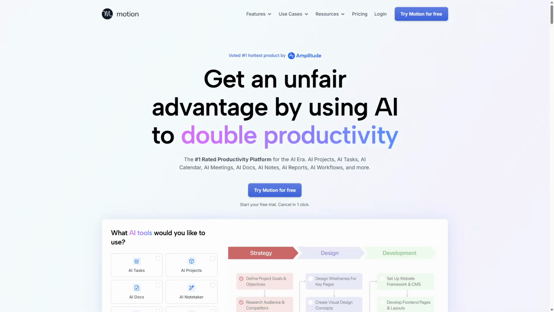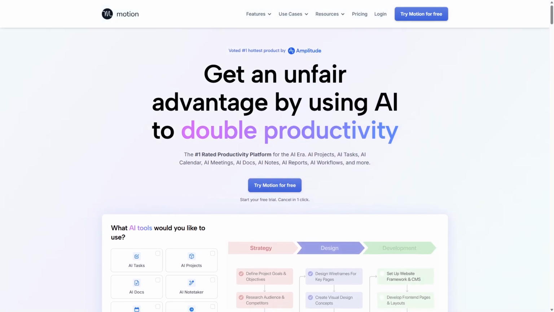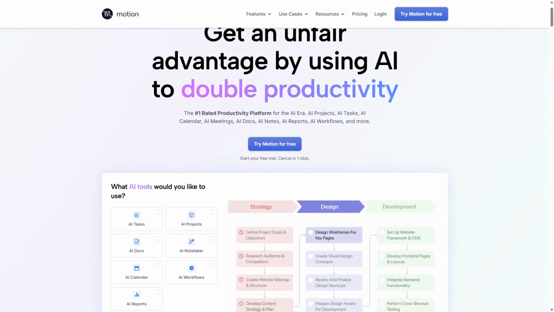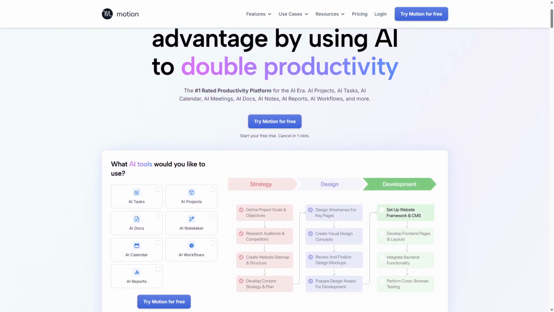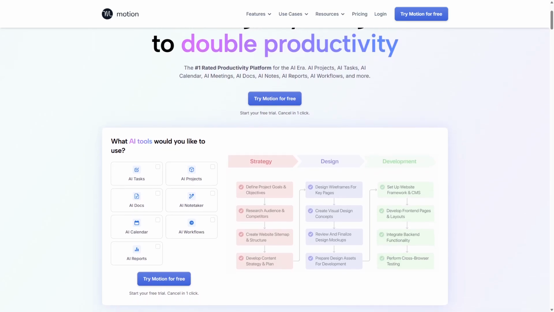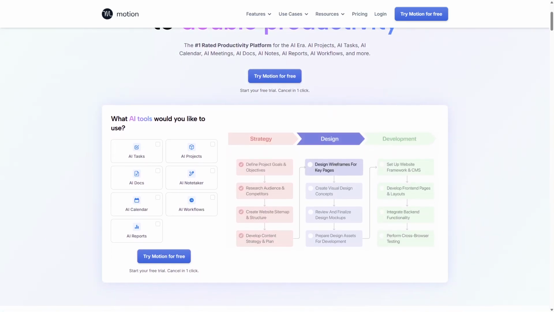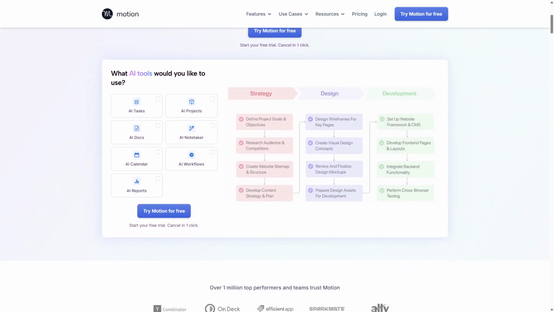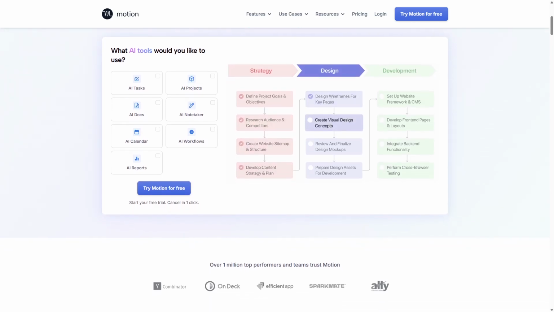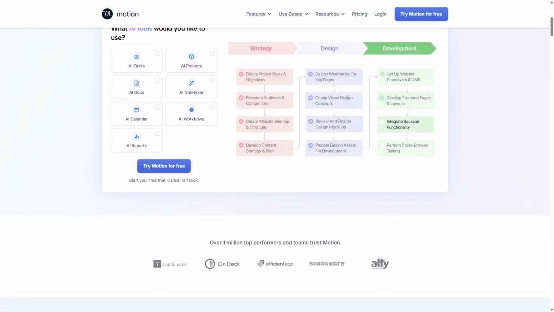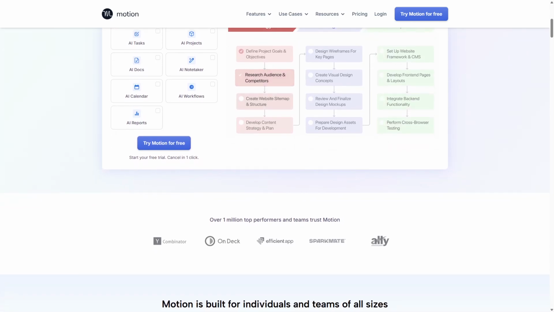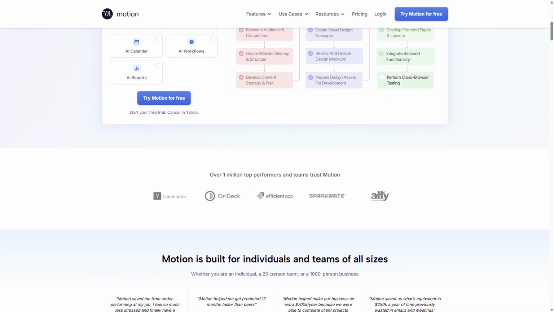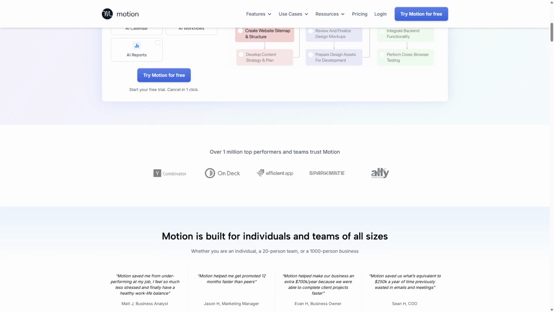Motion AI is a productivity app that uses artificial intelligence to automate your daily workflows. It integrates your calendar, tasks, and deadlines, then automatically schedules and prioritizes your work to maximize focus and reduce manual planning. The AI continuously adapts to changes, reshuffling tasks as needed to keep your day optimized. Its strengths lie in smart scheduling, time blocking, and reducing decision fatigue, making it ideal for users who want to spend less time managing their to-do lists and more time executing.